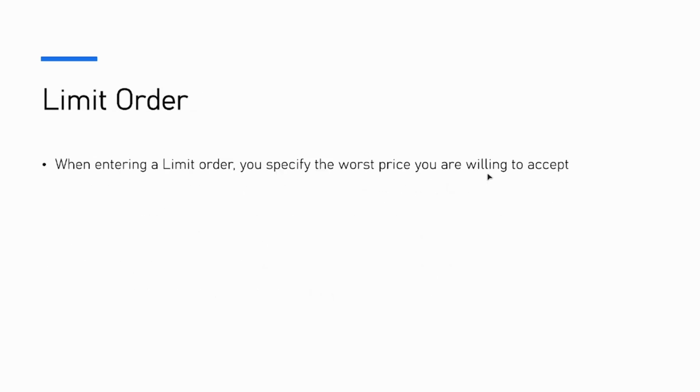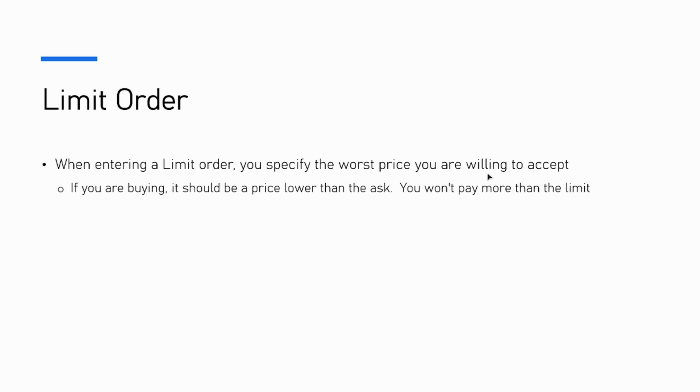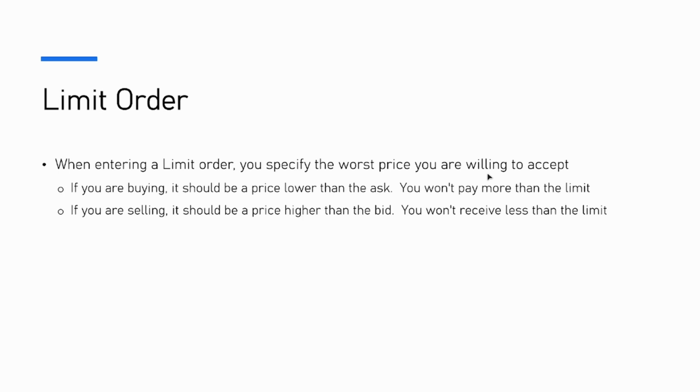The limit order. When entering a limit order, you specify the worst price you're willing to accept. So if you're buying, it should be a price lower than the ask, and you won't pay more than the limit. If you're selling, it should be a price higher than the bid, and you won't receive less than the limit. A limit order may not execute if no one is willing to meet your price.